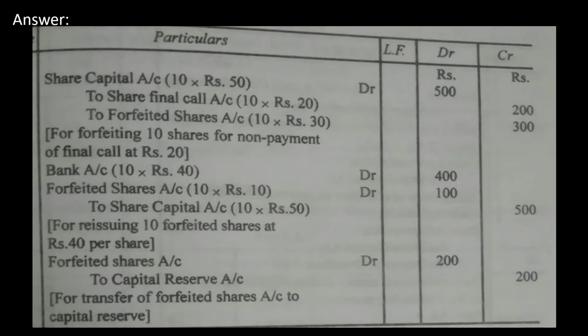When I forfeited the shares, the amount paid by the shareholder is 300 rupees. When I reissue the shares, I suffered a loss of 100 rupees. So 300 minus 100 is 200. That is my profit on forfeiture and reissue. For that we pass an entry which is called share forfeiture account debit to capital reserve. Now we'll go to the next sum.